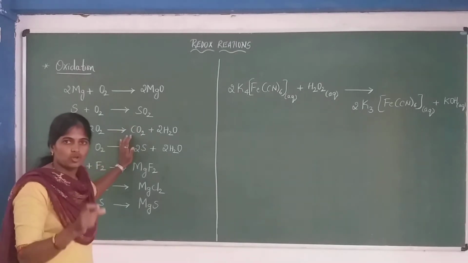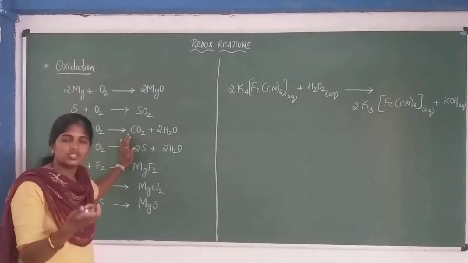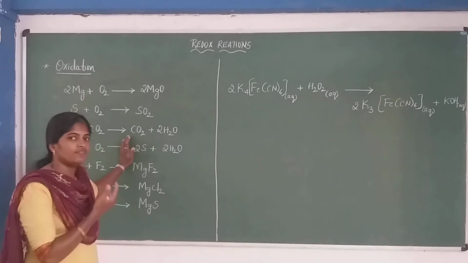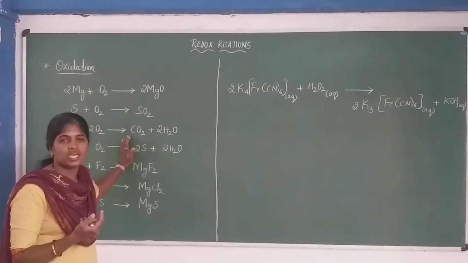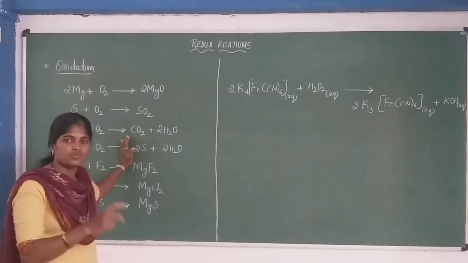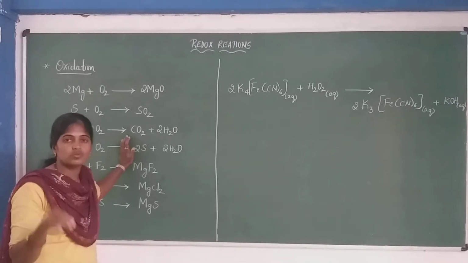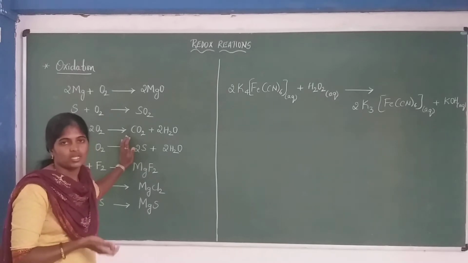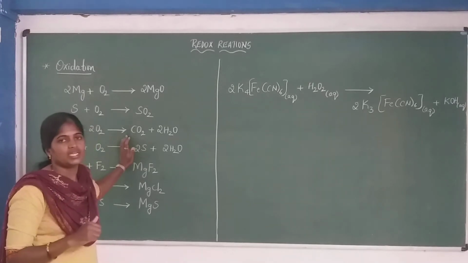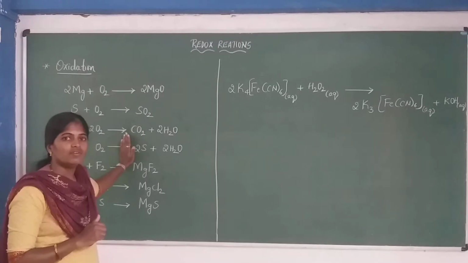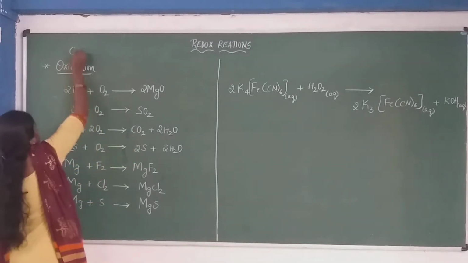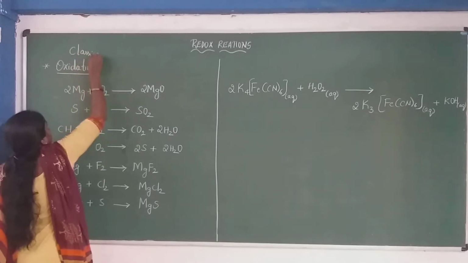Electron transfer means we can explain oxidation and reduction based on the number of electrons. The classical concept is the earlier definition, where we add something and remove something, and based on that we explain it. And there is also the concept based on oxidation number. Those concepts we are going to study later. Now firstly we have the classical concept of redox reaction.